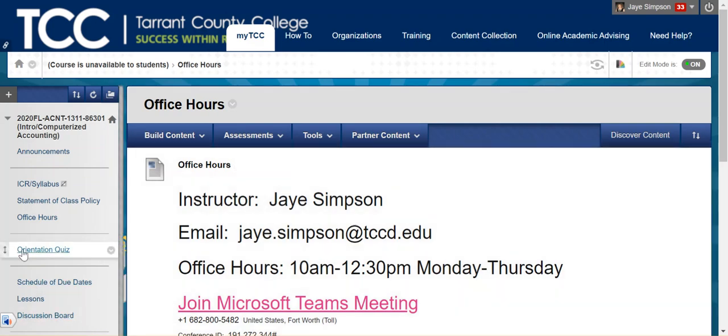Now, the orientation quiz is mandatory. You'll want to take this after you watch the orientation videos. It does have unlimited attempts, but there is a due date. So make sure you take it by the due date and you take it as many times as you need to earn 100 on it.